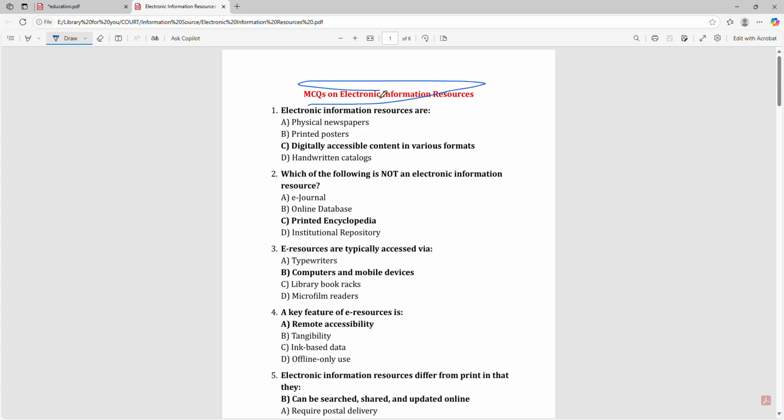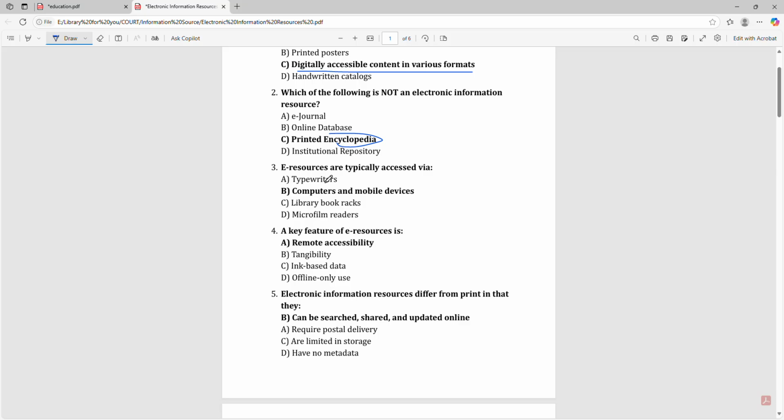MCQs on electronic information resources. Electronic information resources are digitally accessible content in various formats. Which of the following is not an electronic information resource? That is printed encyclopedia. E-resources are typically accessed via computers and mobile devices.